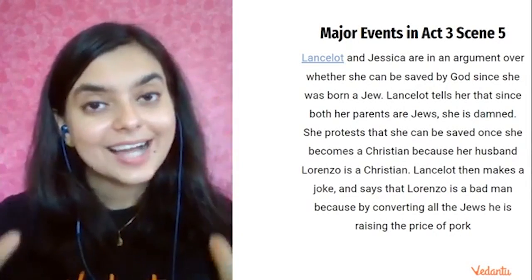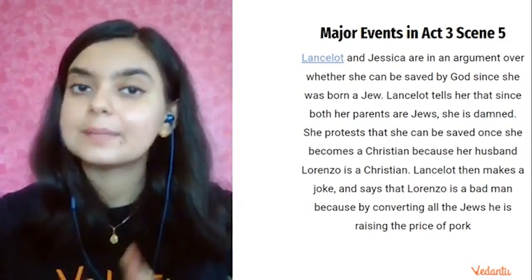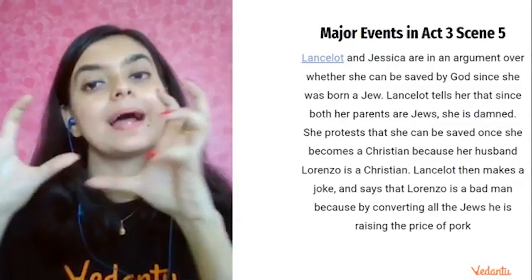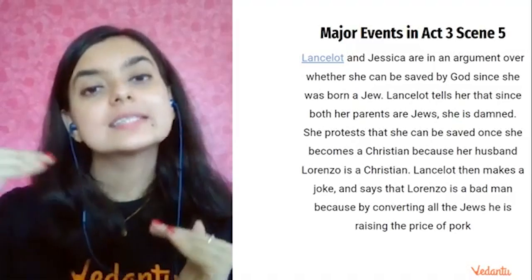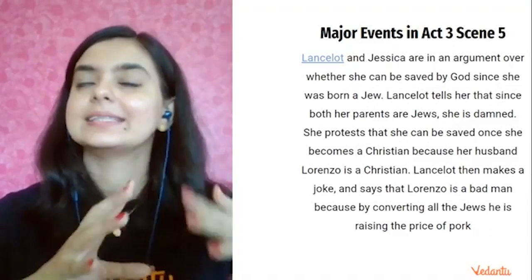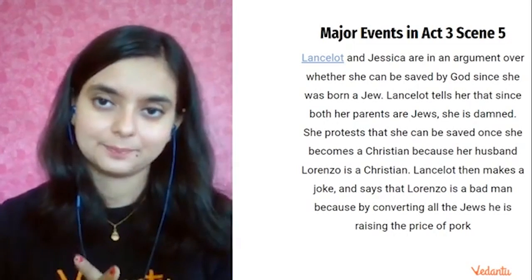Now, in this entire scene, you have a controversy between Jews and Christians. So Shakespeare, by making this, is constantly harping upon the Christian-Jew controversy, which is the age-old controversy.